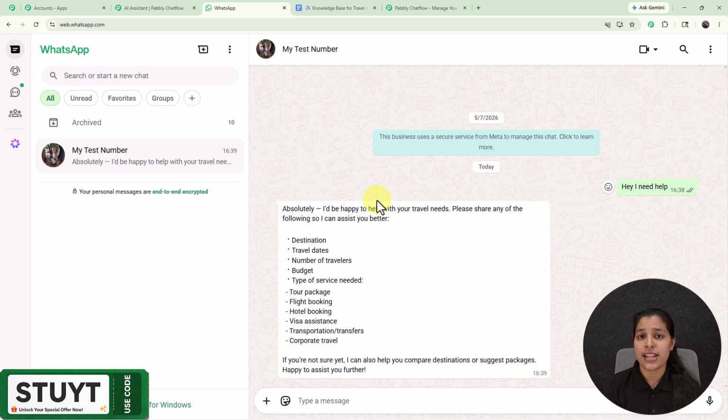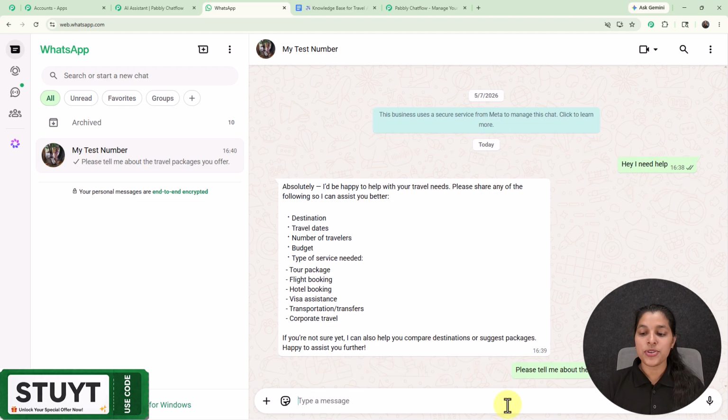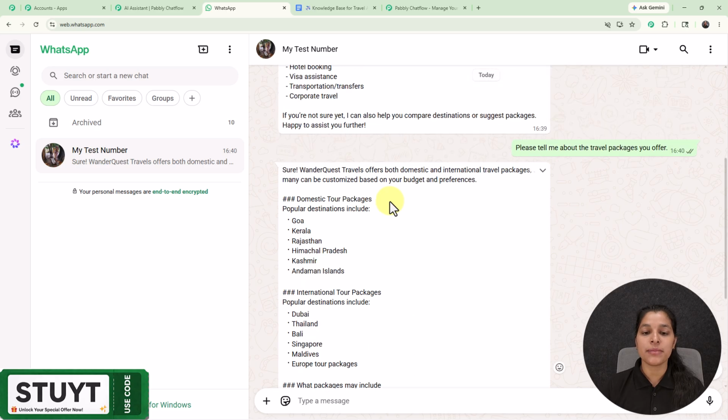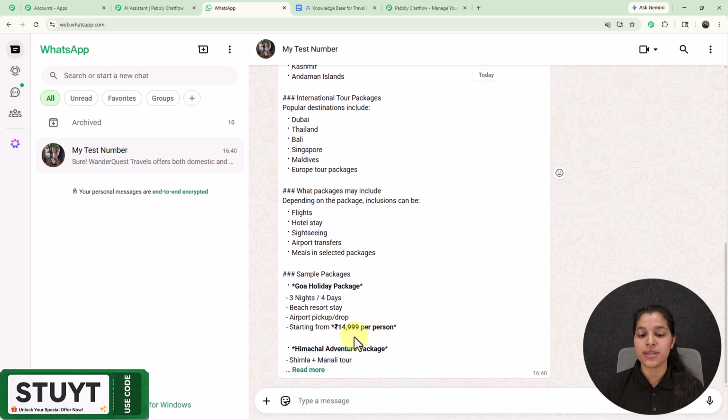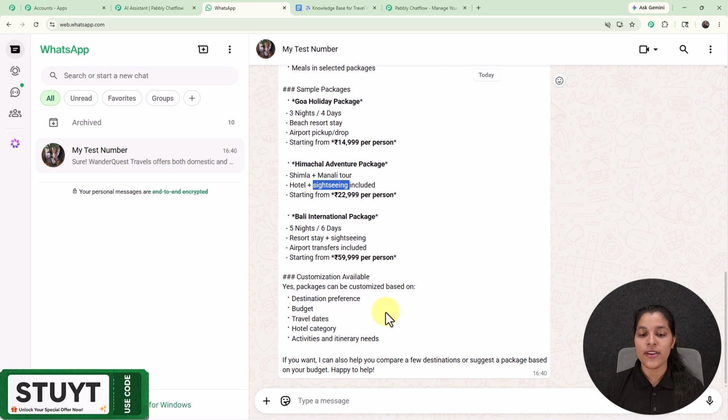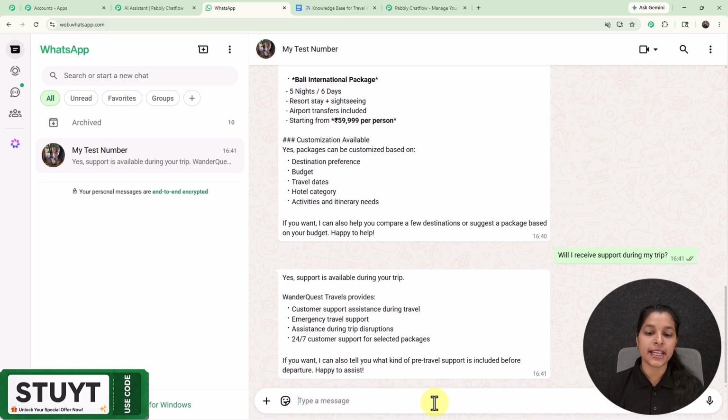Now let's enter a random question and see whether my AI assistant responds to my queries or not. So here I'm going to enter this message, that is, please tell me about the travel packages you offer. And here you can see that I'm getting all the packages provided by this particular business. And now here I'm going to enter one more question, that is, will I receive support during my trip? And here you can check out that I'm getting the answer of my question too.